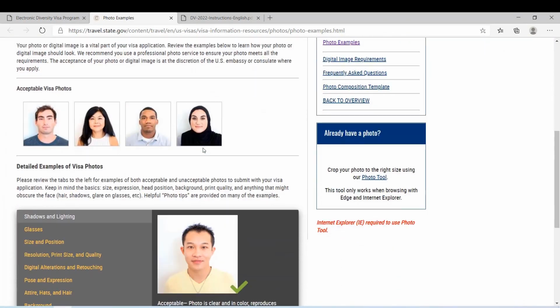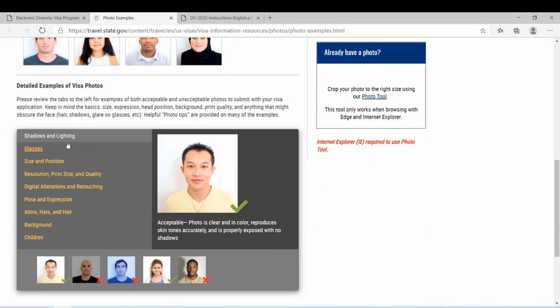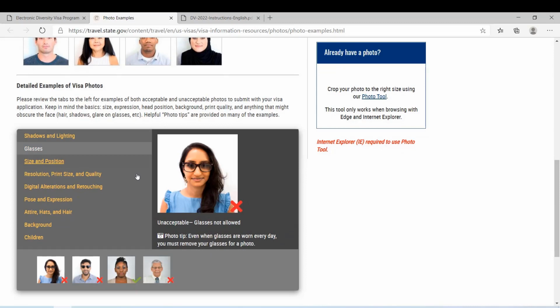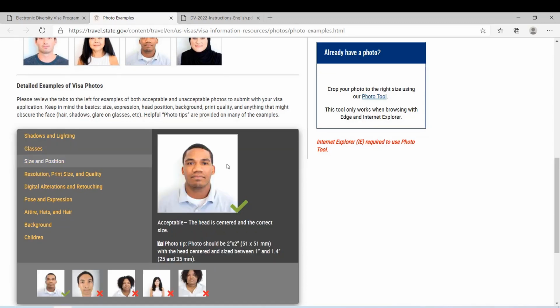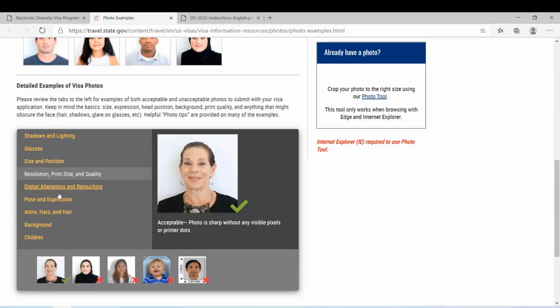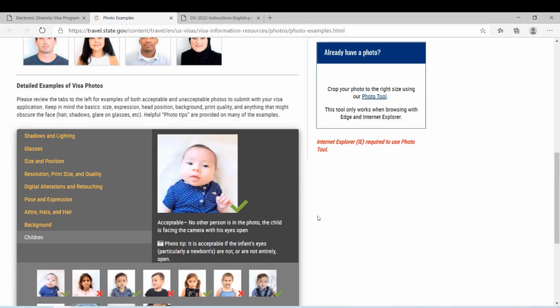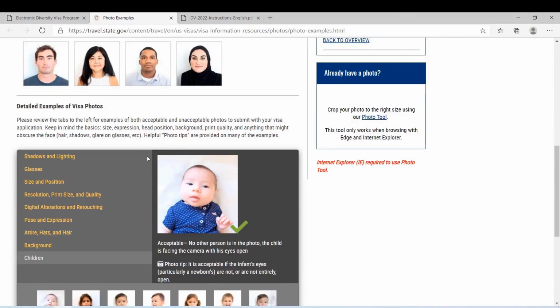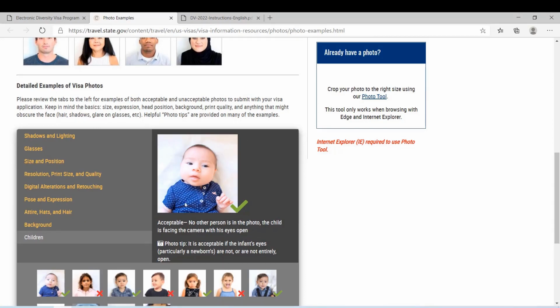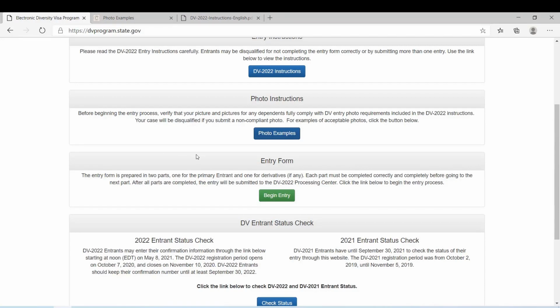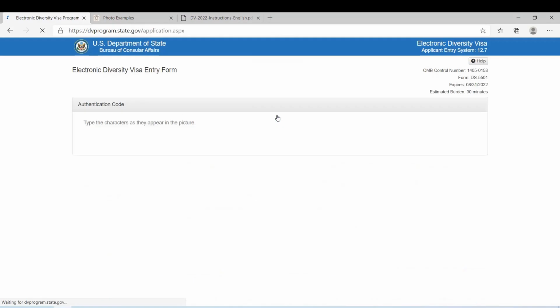If you click here, you can see what the correct photos are that you can use for the DV program. There's the shadow and lighting, and glasses: you shouldn't wear any glasses. There has to be a specific size and a specific exposure, and the resolution and quality and all the things you can find here. I will show you later how to crop the photo that you take from a camera using a photo tool. But for now, let's go and begin the entry.